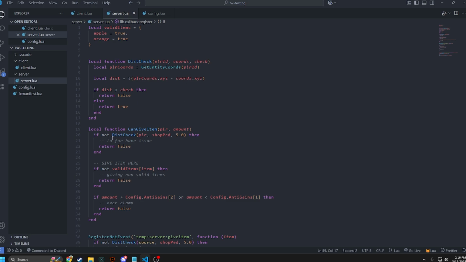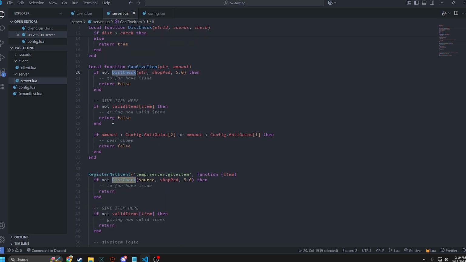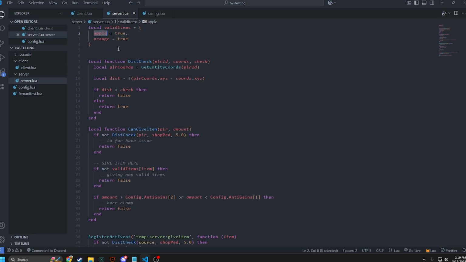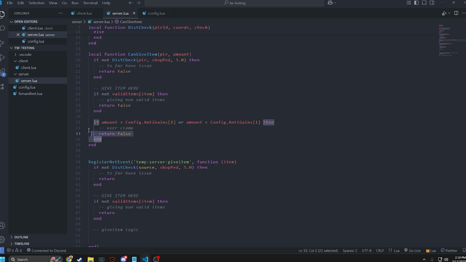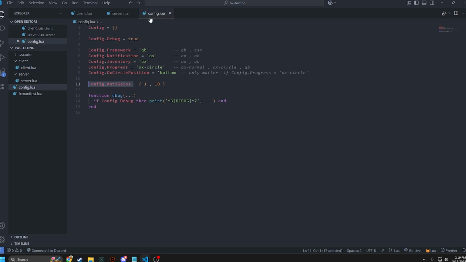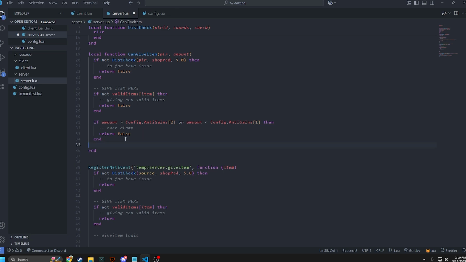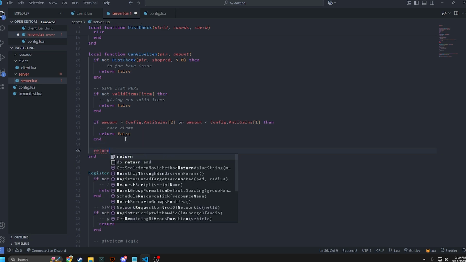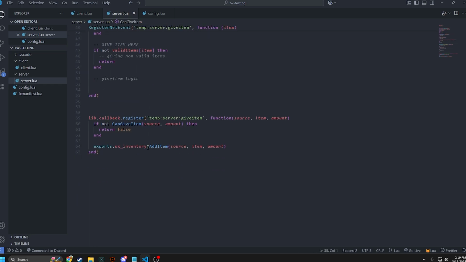So we go back to can give item. It does our check here for our distance check, then does this whole check here, and then does our valid items checks. So apple is true, so we can give an apple. So that doesn't pass. Now this won't pass because we are only giving 5 apples, and our maximum is 10. And from there, we can return true, because if none of these go through, then this is the only other option that can happen. So it will return true.